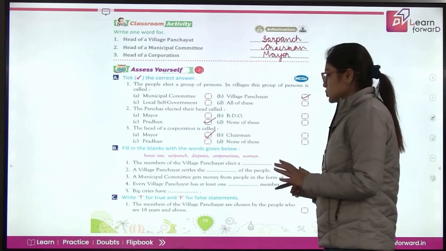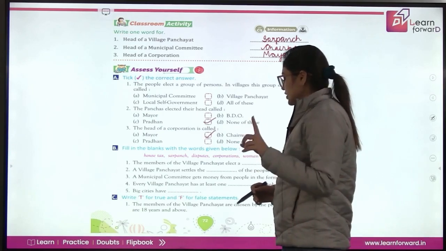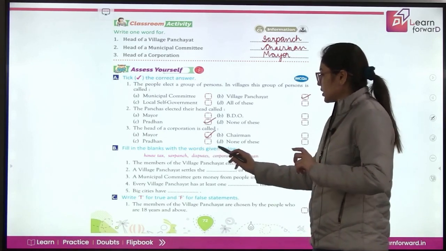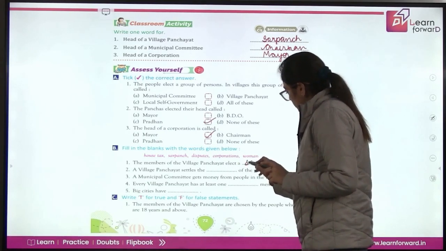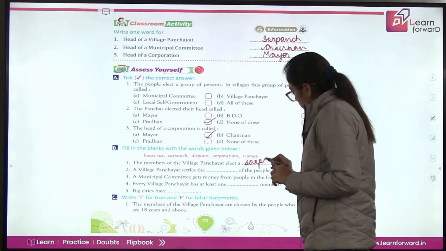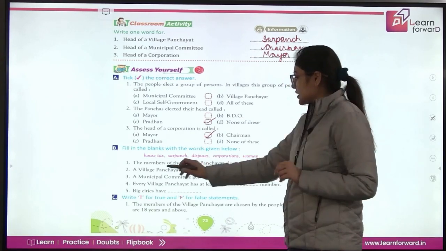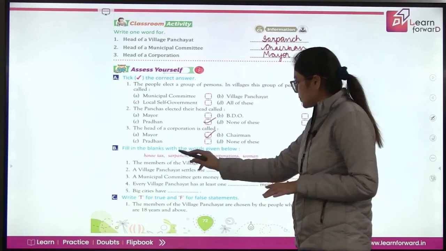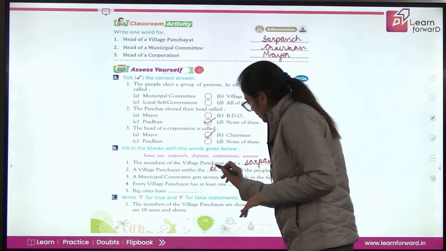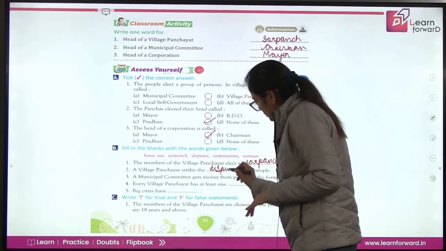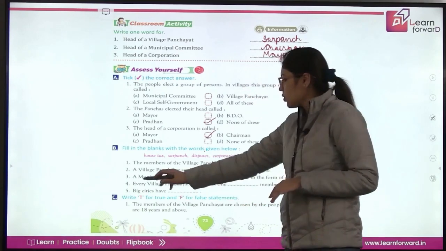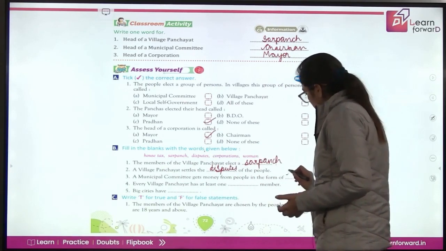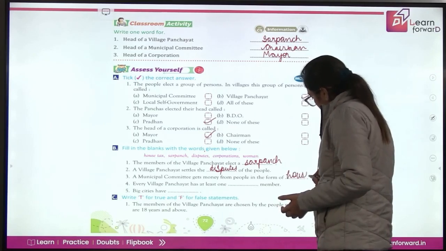Now fill in the blanks with the words given below. First, the members of the village panchayat elect a sarpanch. Second, a village panchayat settles the disputes of the people. Now, a municipal committee gets money from the people in the form of taxes. So, house tax is the answer.